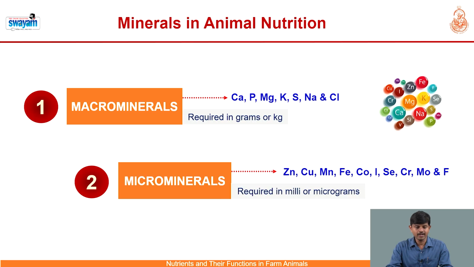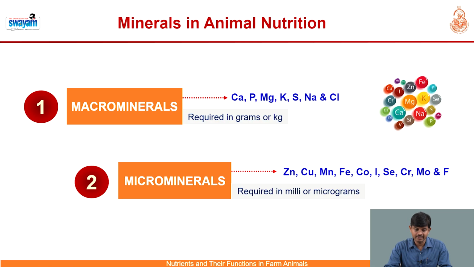So after completing macronutrients, that is carbohydrates, protein and fat, let us move to the micronutrients. One important micronutrient is minerals. As the name itself indicates, minerals are the inorganic component of the ruminant ration, broadly classified as macro minerals as well as micro minerals.